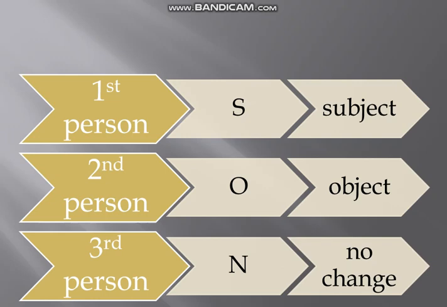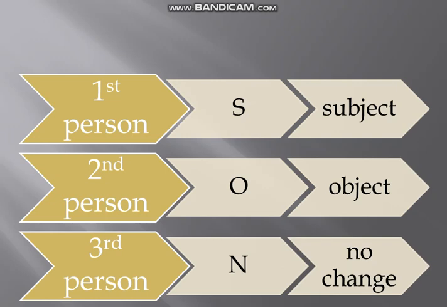So the pronouns he, she, it, they, these are the name of any person, whether singular or plural name of any person. Let's suppose we say teachers, students, girls, boys, Noman, Ali, Sarah. So all these nouns are also included in third person pronoun, because if we are using someone's names, which means that he or she or they are not involved in our conversation. So these are all third person pronouns.